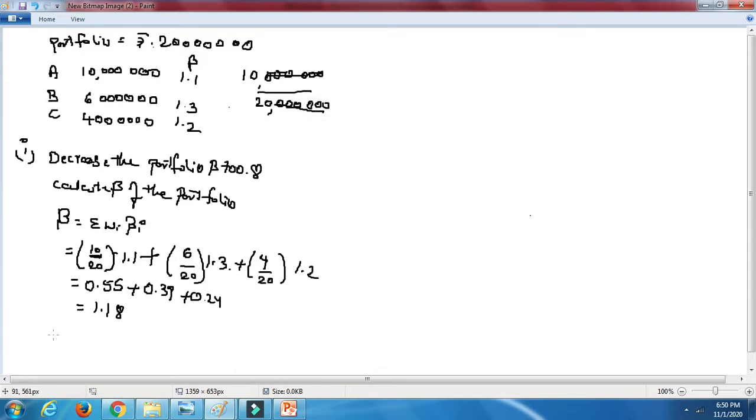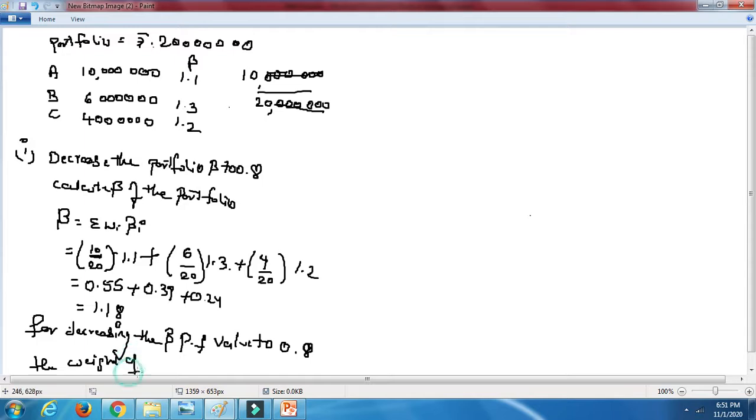Now, for decreasing the beta of the portfolio, you can write down the portfolio value as 0.8. Now we are going to calculate the weight of risky and risk-free securities, simultaneously.